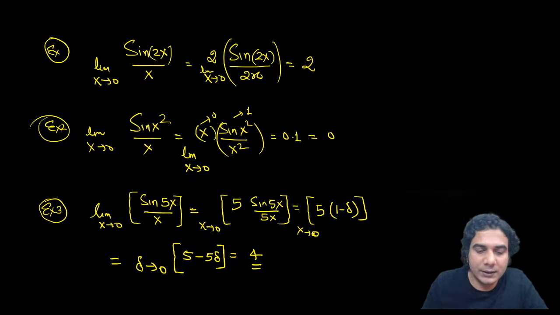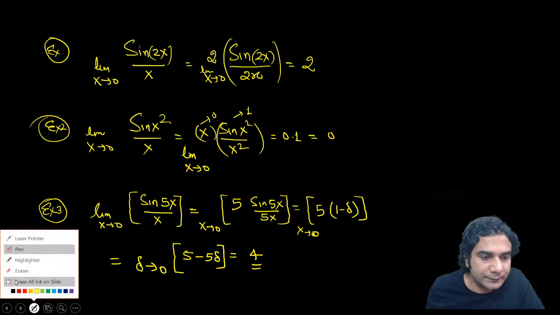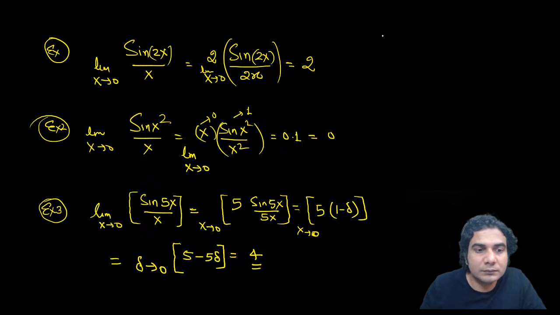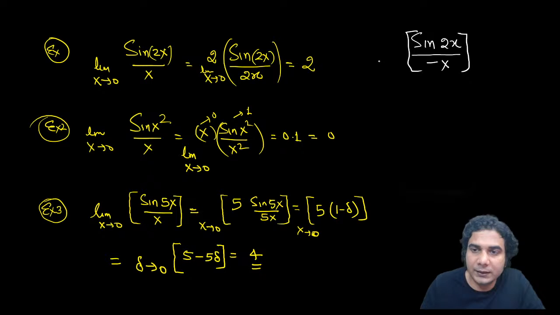Have you got this? So I'll give you one question. You guys can try this. Greatest integer of sine 2x upon minus x, limit x is approaching 0. Try this. This is a very good question.